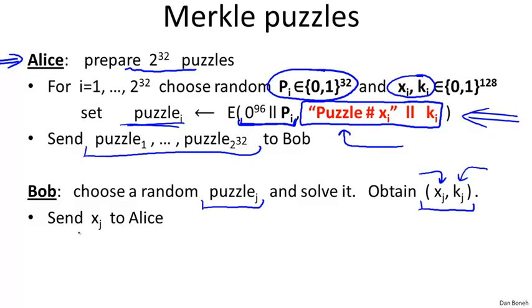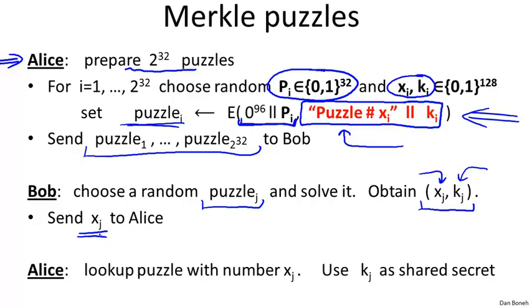What he'll do is he'll send xj back to Alice, just the value xj. kj he keeps for himself and keeps it a secret. And then Alice is simply going to look up in her database of puzzles, she's going to look up puzzle number xj, and then she knows that Bob chose the key kj, and now they have this shared key. So kj is going to be the shared key that they use to communicate securely with one another.